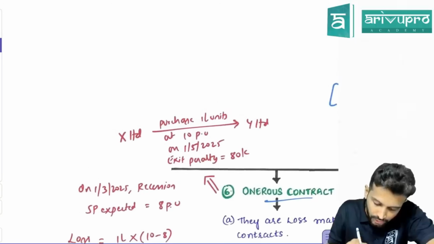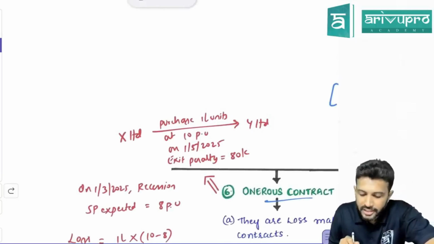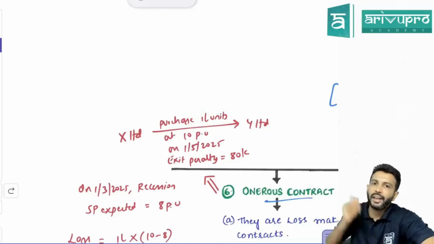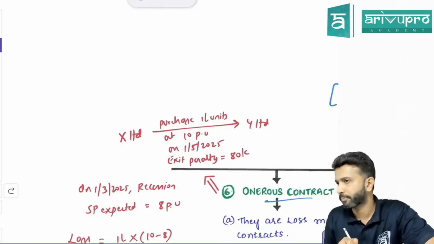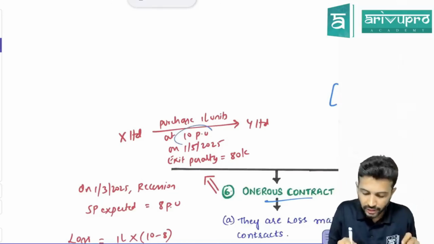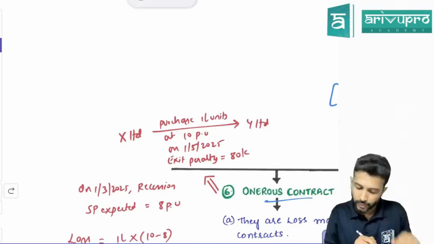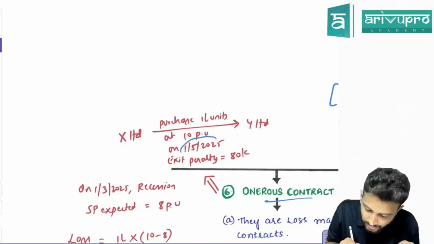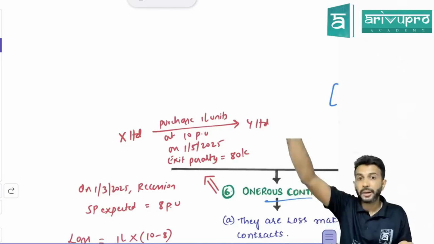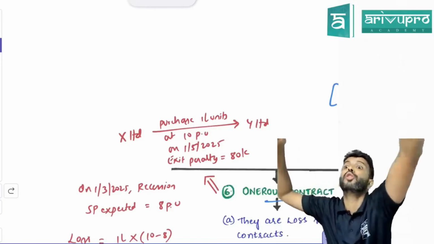Let's take a small example. X Limited and Y Limited have made an agreement saying X Limited will purchase 1 lakh units from Y Limited at 10 rupees per unit. 1 lakh units he'll purchase, and for each unit he'll pay 10 rupees. This agreement is made today, but the delivery of the goods will happen on 1st May. We'll purchase the goods not now, we'll purchase the goods in future.